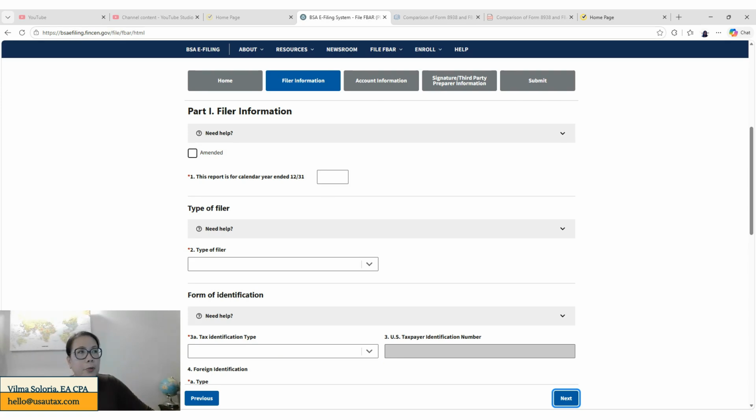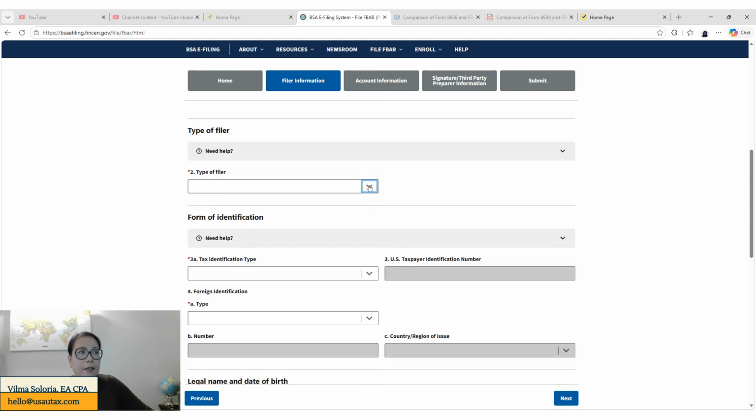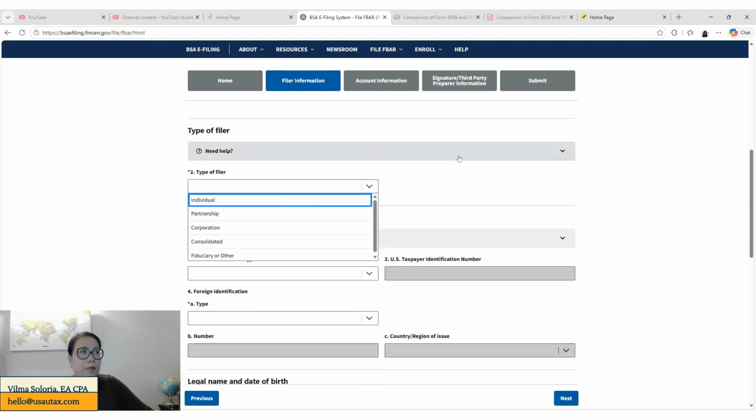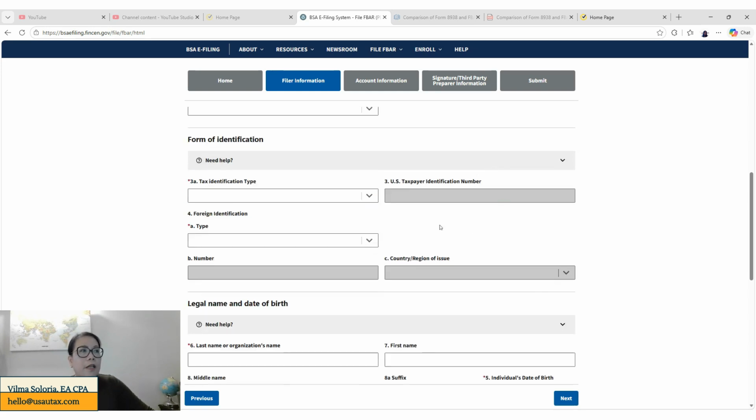Okay, you need to put the year that the FBAR is being filed for. So this is for 2025, for example, and the type of filer, you are an individual. So you will choose individual, and then you need to have your social security number or ITIN, because this mark X red here is going to be a required area that you needed to populate.